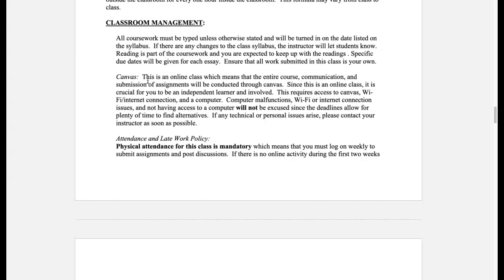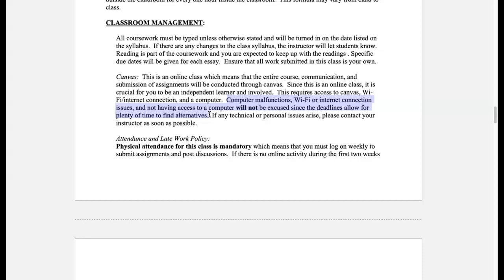But you also want to make sure that you are responsible and independent, which means that you look at the modules on your own and look up the information. If you have any questions, you let me know. But also you look at the due dates and the Canvas calendar. Simply saying something like, oh, I forgot when the assignment was due, is not a valid excuse. Also keep in mind that computer malfunctions or Wi-Fi or internet connection issues are not considered excused. So if you have a problem with the internet or the computer, try to address that earlier in the week.